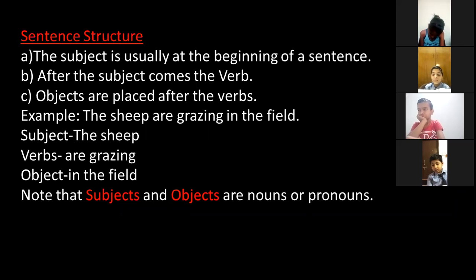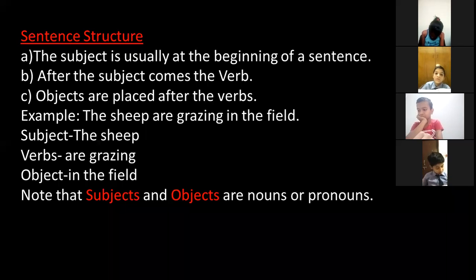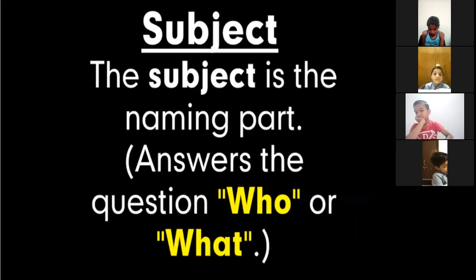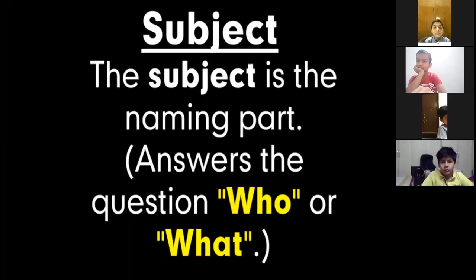Now, the thing to be noted is that subjects and objects are either nouns or pronouns. You can see here "the sheep." Sheep is a naming word, the name of an animal. Field is again a place. So sheep and field, they both are what? Nouns, right? Now the subject: what is the subject? The subject is the naming part, whatever name is given, and it answers the question who or what. When you ask the question who or what, you get the answer with the subject.